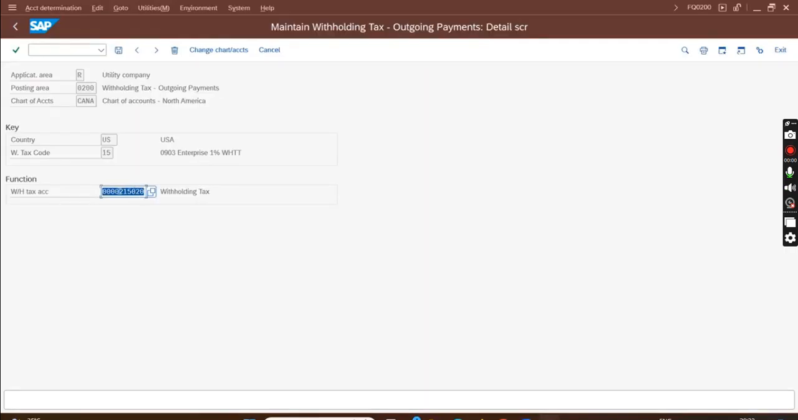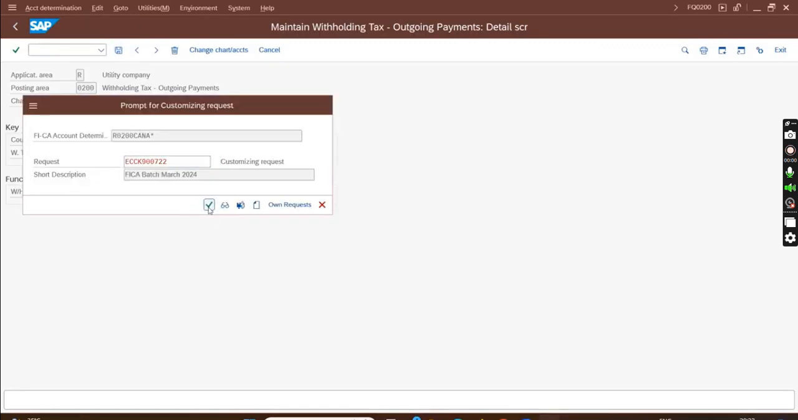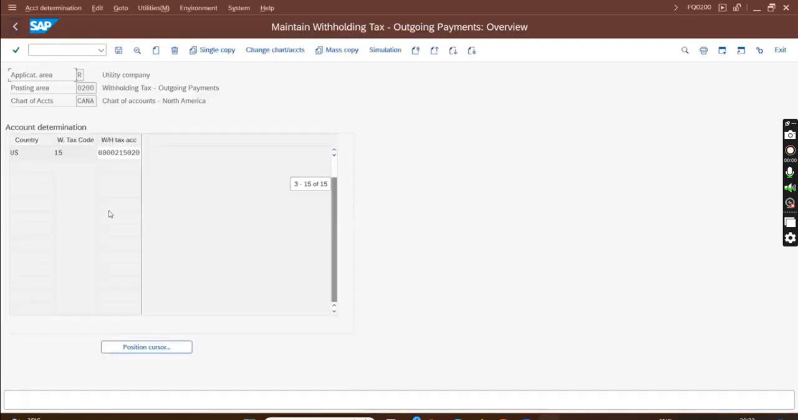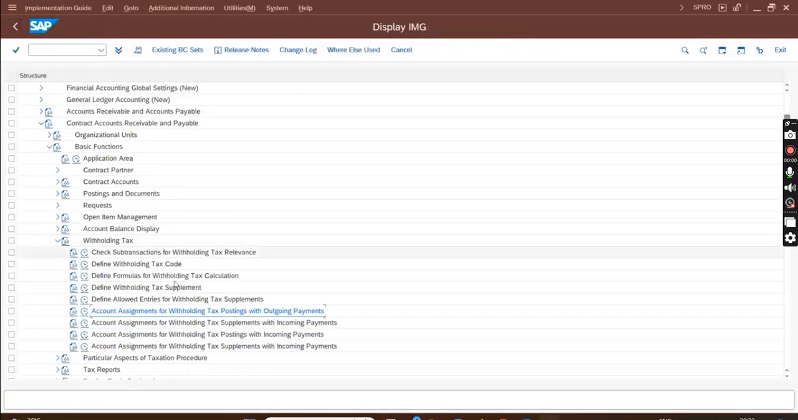I don't know if this GL is extended to my company code. So I'll hit enter and I'll save. Okay, good. This GL is already extended to my company code, so I don't need to find out this GL. Okay. So here it says that if the WHT is 15%, then use this GL. Okay, this is done. Incoming payment not required. Supplement not required. Supplement incoming payment, I think we are good. Now let's post the invoice and see the WHT amount.